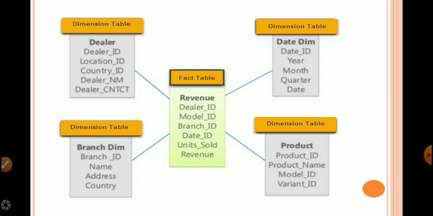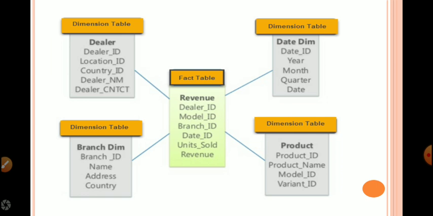Here is one example. We have considered here one fact table and four dimension tables. It looks like a star. This is called a star schema. Fact tables contain only quantitative data as well as the foreign keys related to the dimension tables.